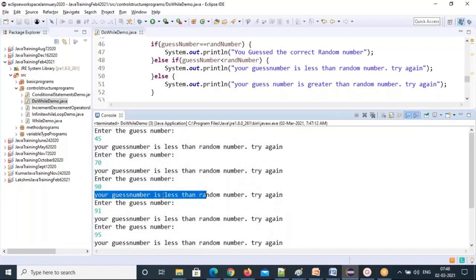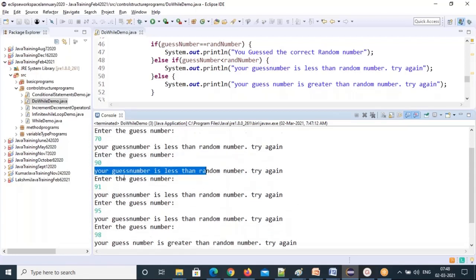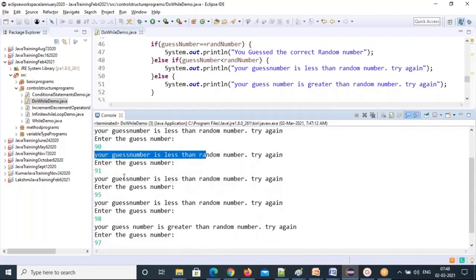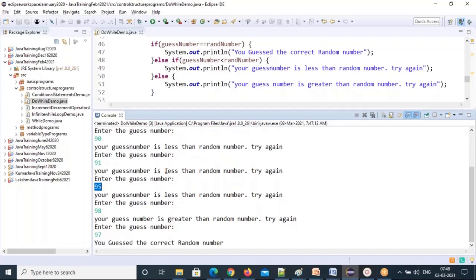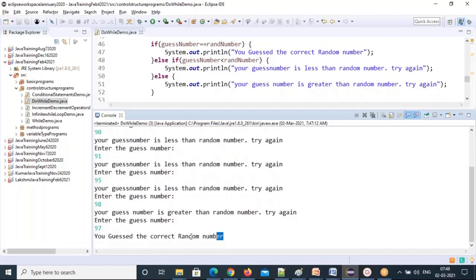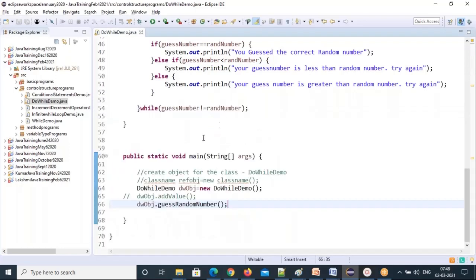First we entered 45, 70, 90. Then we got it easily, right? It was between 90 and 100. So we guessed it correctly. So this is the kind of game, right? You're playing around so that at the end you get the correct number you guessed. Last we entered 97. 97 is the random number. So this is how you can play around with the do while loop.